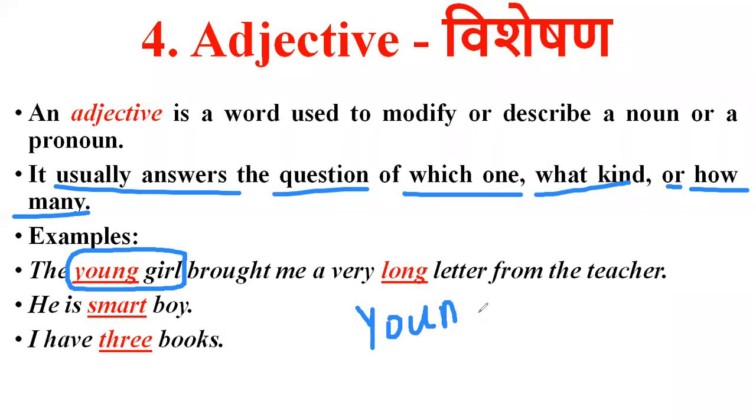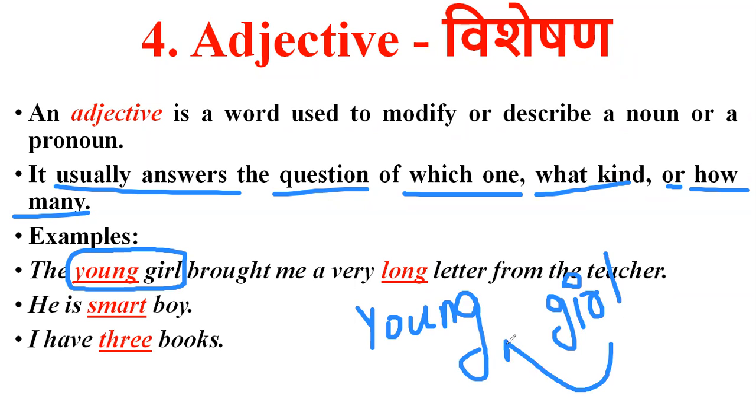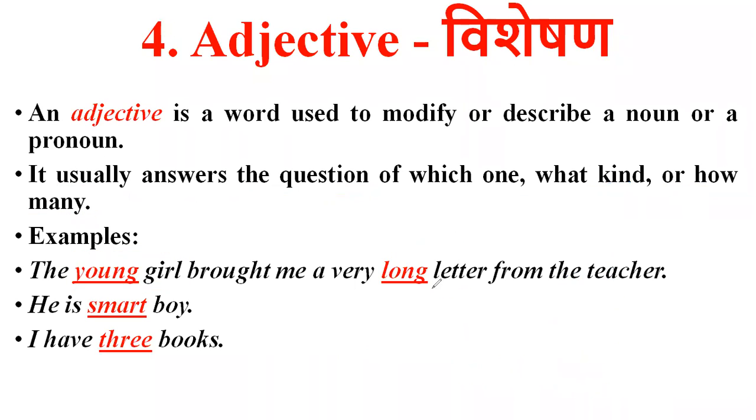So you have to remember that an adjective always comes before a noun. How is the girl? Girl is young. That is important, guys. So, long letter. Long is your adjective. The letter is there, but how is the letter? Letter is long. Getting?